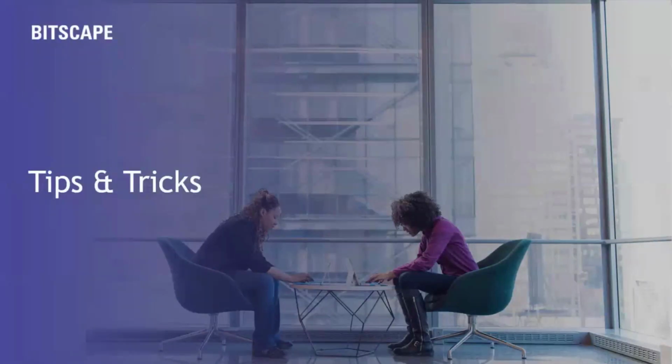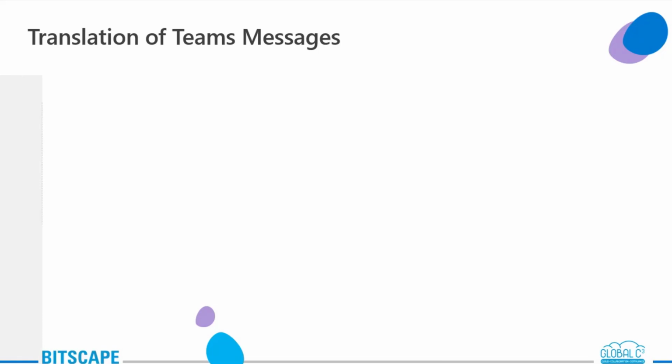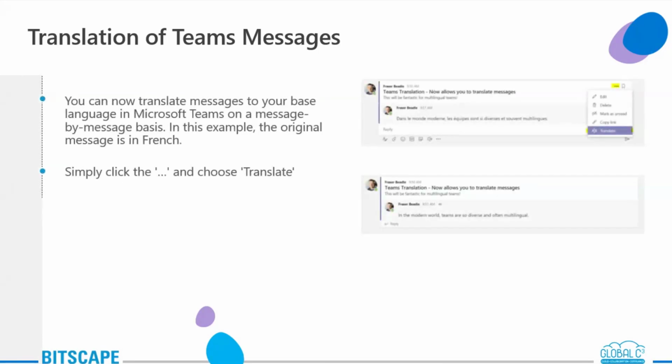All right, some quick tips and tricks. Let's start. One is translation of Teams messages. Now this is a very handy tool. Let me show you. I'm lately trying the same with my teammate, so let me show you how it's working.